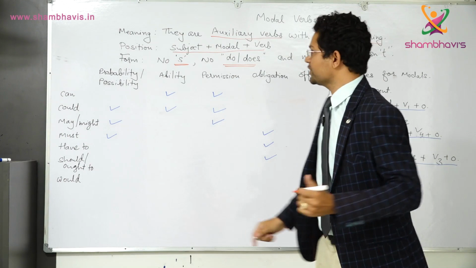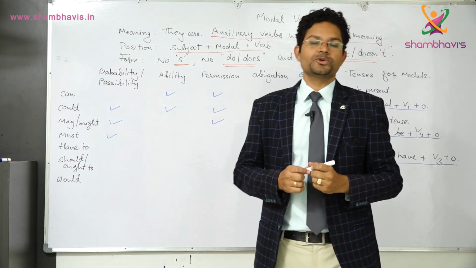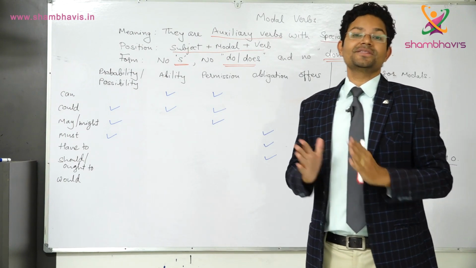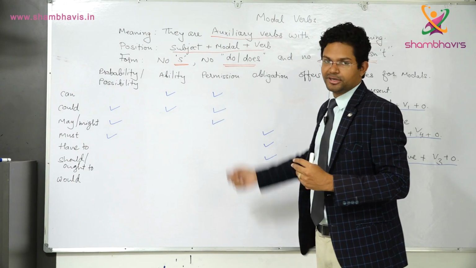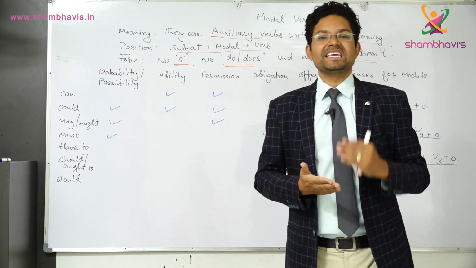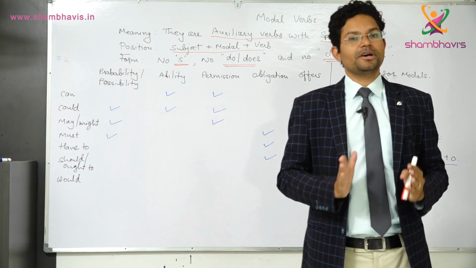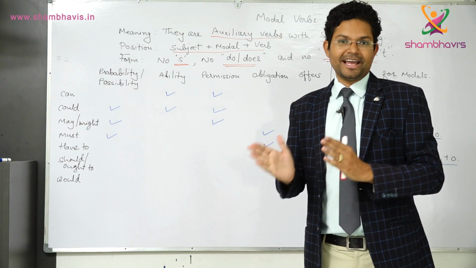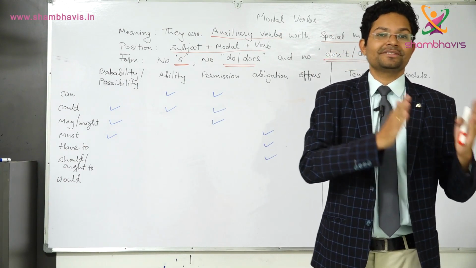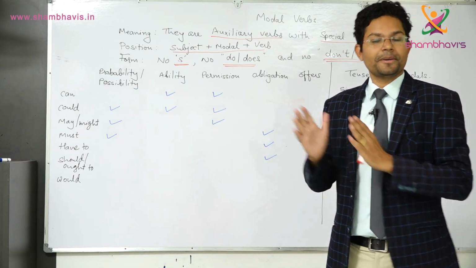And number three, when we are making negative also, we don't need to put do not and does not, because whenever we are making negative of auxiliary verb, we just put not immediately after auxiliary verb. For example, can becomes cannot. May becomes may not. I don't have to say don't can make. No, I just have to say cannot make.